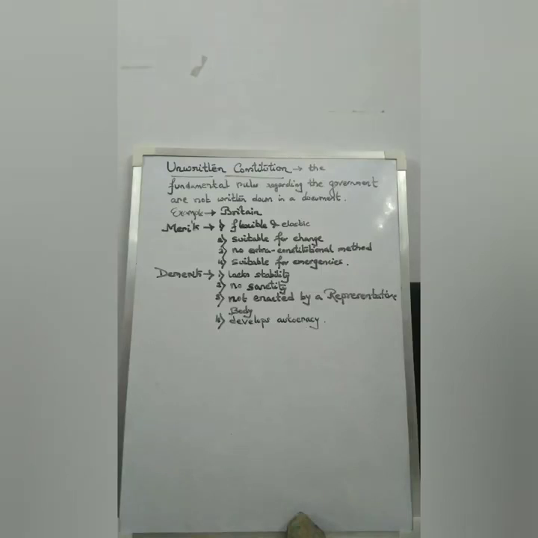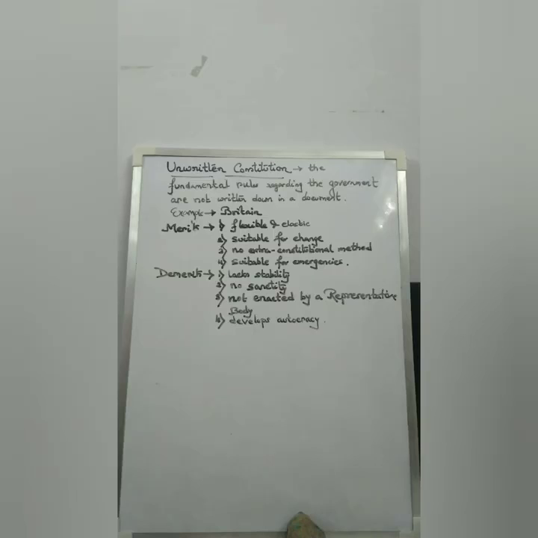Let us find out what is an unwritten constitution. A constitution where the fundamental rules regarding the government are not written down in a document is called an unwritten constitution. That is, we do not find any codified document when we talk about a constitution. That is called an unwritten constitution.